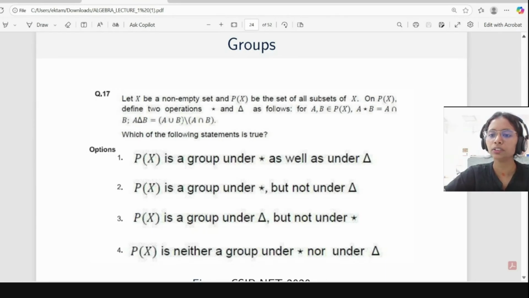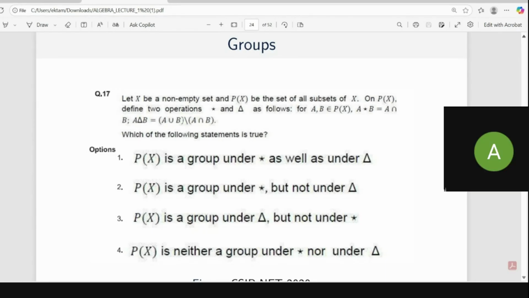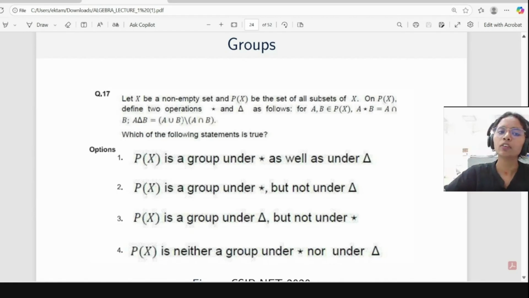Is it okay to you? Yes, ma'am. So identity is clear. Now we want to find the inverse. Suppose we have a set A, we want another set B such that A symmetric difference B should be equal to phi.